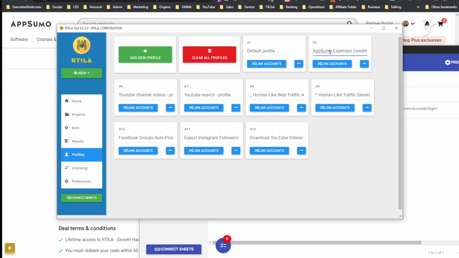So basically it logs into AppSumo, because when you're spending all this money on tools, lots of times you're like, how much money did I actually spend on all these tools? And it doesn't really have a place, from what I know at least, where it shows you what your total amount spent is. And you can kind of get caught up in this loop of just buy, right? So this automation will scrape all your invoices and get the price.